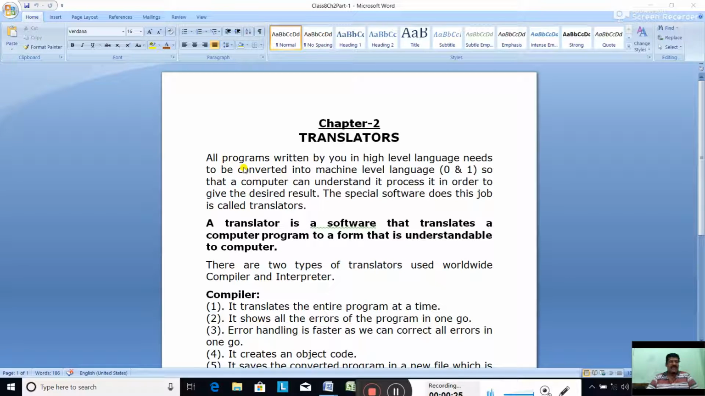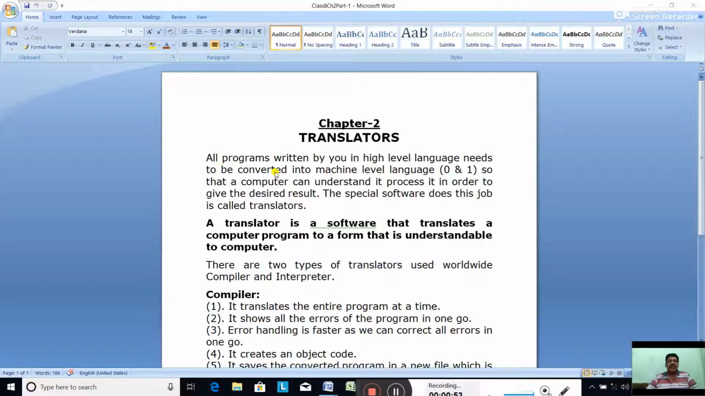All programs written by us in any high level language need to be converted into machine level language. Why? In chapter 1 you already discussed that the computer understands only machine level language. No other language is understood by the computer. If you write any program in a high level language, it must be converted into machine level language by its translator.